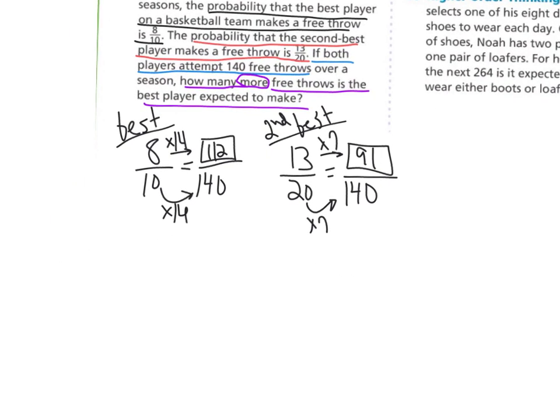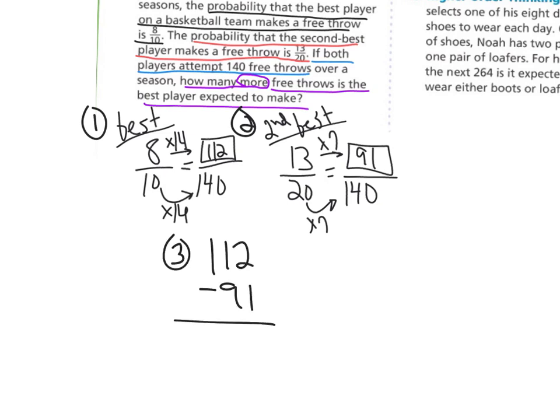Now we're not quite done. We figured out how many each of them would have made. The question was how many more free throws is the best player expected to make. So at that point we can take 112 minus 91, take the difference there. And that would be 21. So over the course of the season, the best player would have made 21 more free throws than the second best free throw shooter.